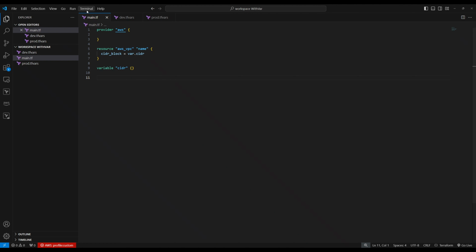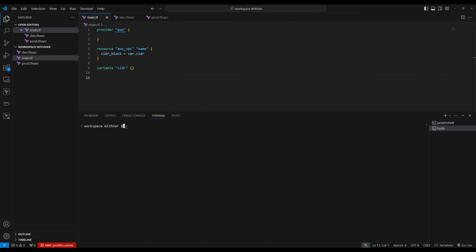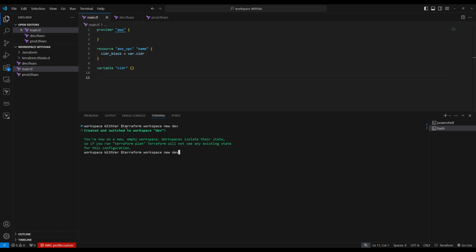Now let's create an environment. Let's go to terminal. So in the terminal, let's create a workspace. How do you create a workspace? terraform workspace new dev. So create a dev workspace. Let's create one more workspace, prod. So we create the prod workspace, and we are in the prod workspace right now.